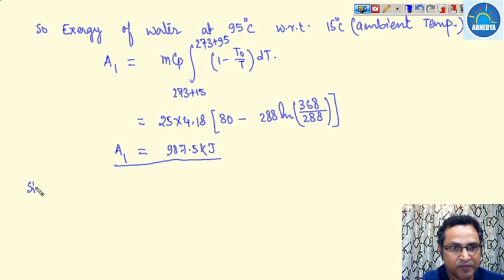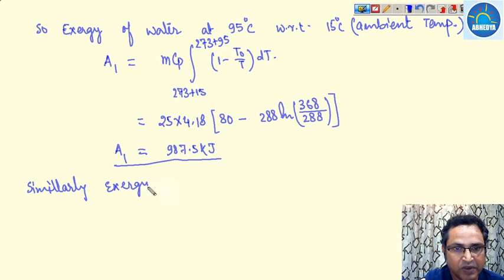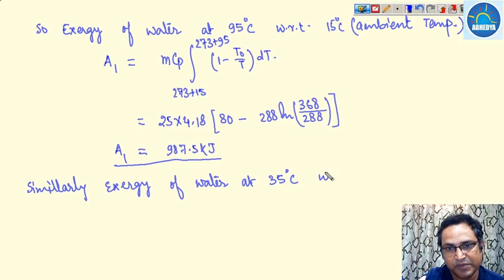Similarly, the exergy of water at 35 degrees centigrade with respect to the environment, that is 15 degrees centigrade, is A2. Then what is this A2? Obviously, what is its mass?